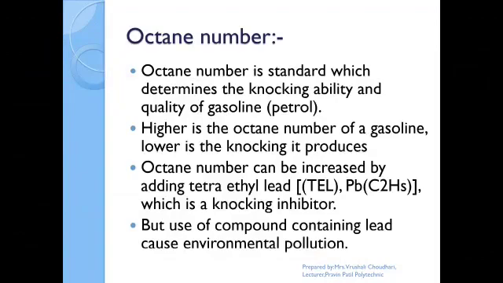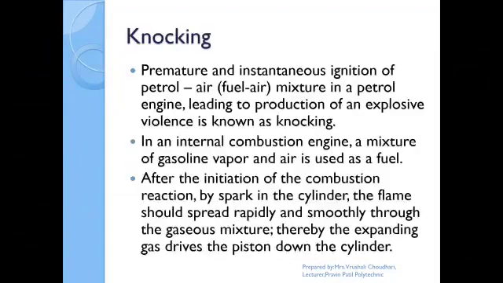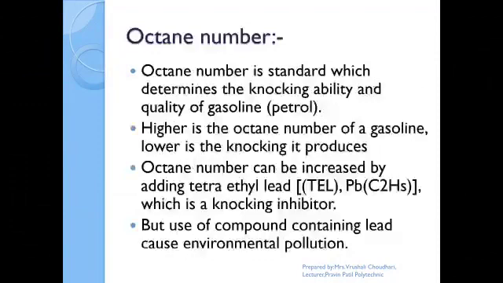The octane number is a standard which determines the knocking tendency and quality of gasoline or petrol. The higher the octane number of gasoline, the lower the knocking produced. The octane number can be increased by adding tetraethyl lead, also called TEL, which is a knocking inhibitor.